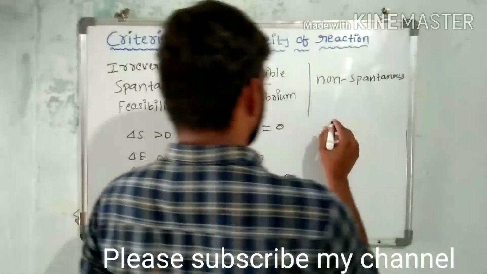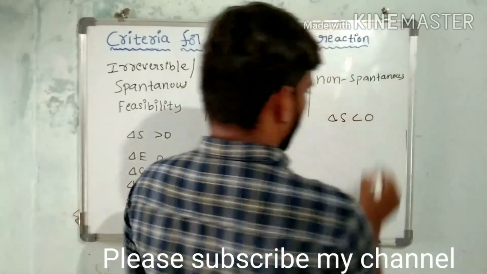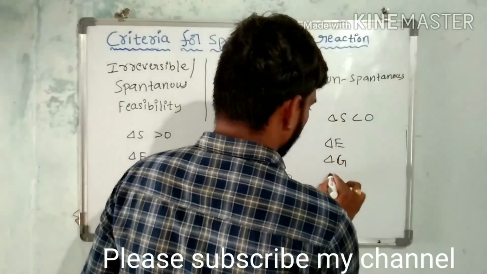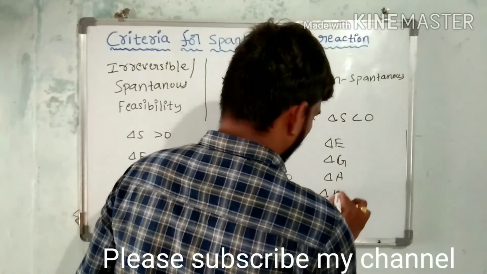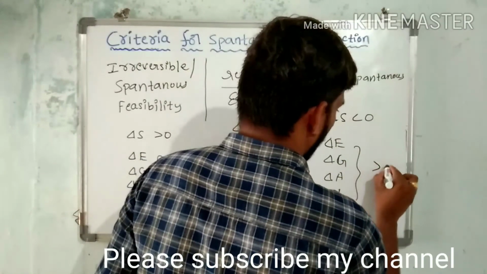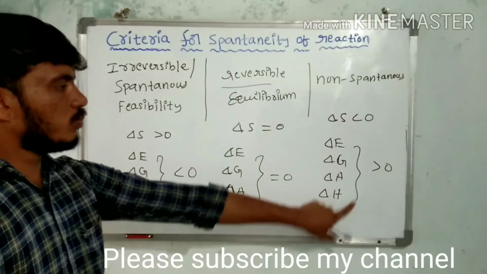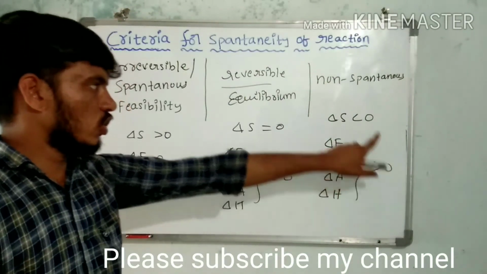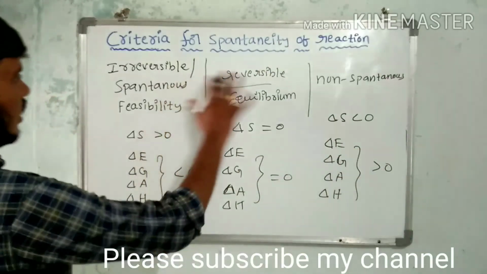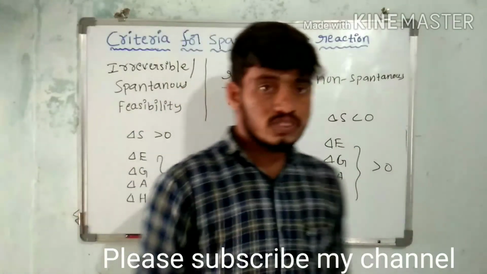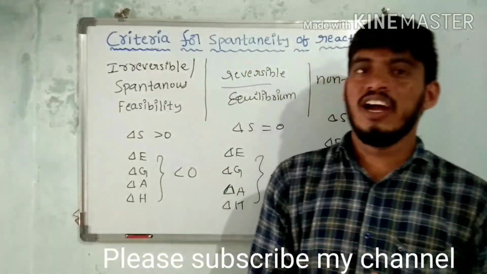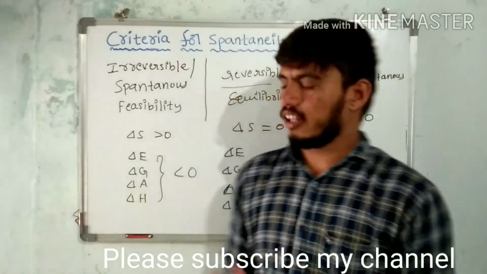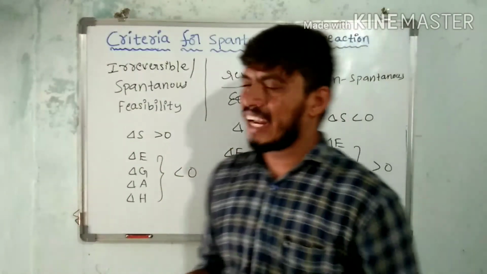But for non-spontaneous, delta S is less than 0, and delta E, delta G, delta A and delta H are greater than 0. This is the non-spontaneity of a reaction. When the functions are less than 0 and delta S is greater than 0, the reaction is spontaneous or irreversible; otherwise it is non-spontaneous, depending upon these functions. This is the concept of the criteria for spontaneity of a reaction.